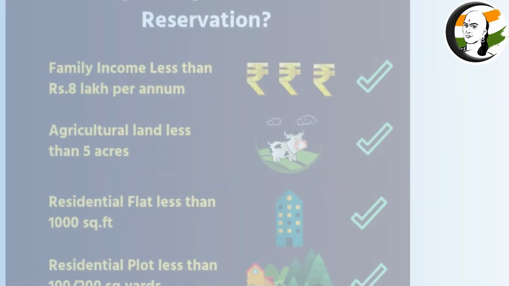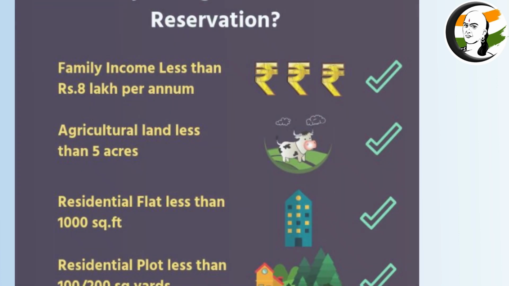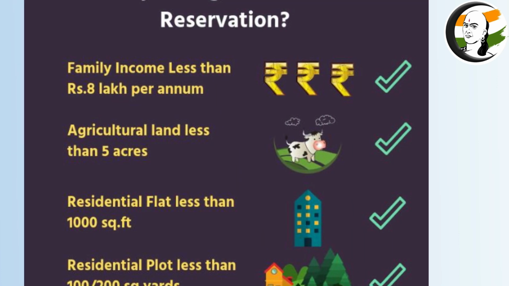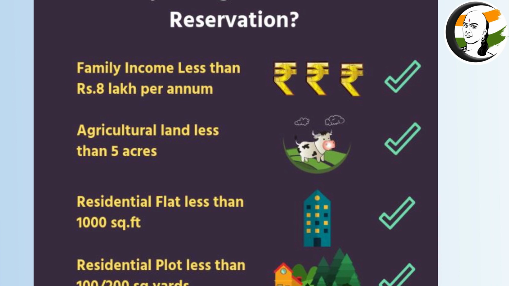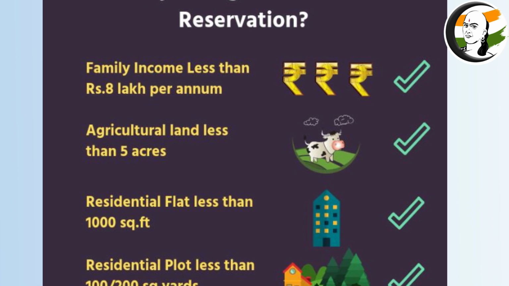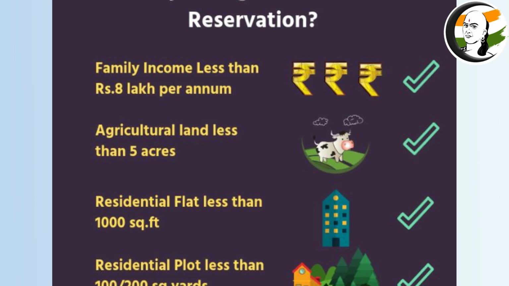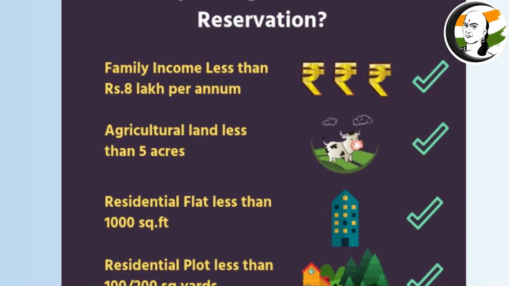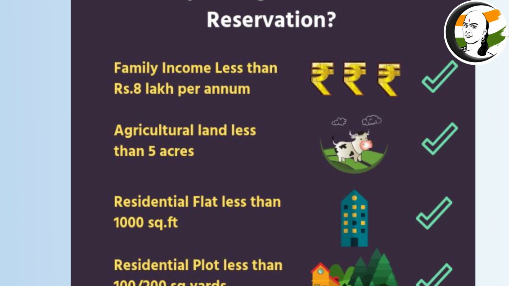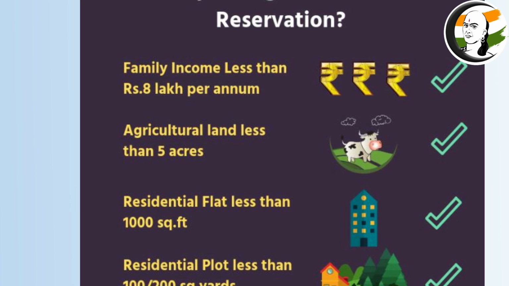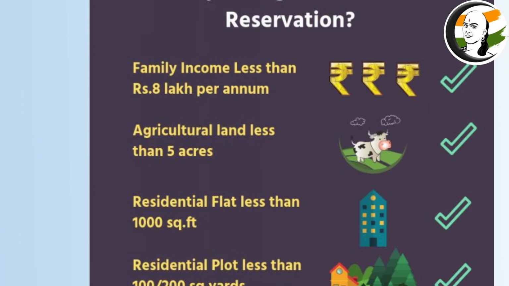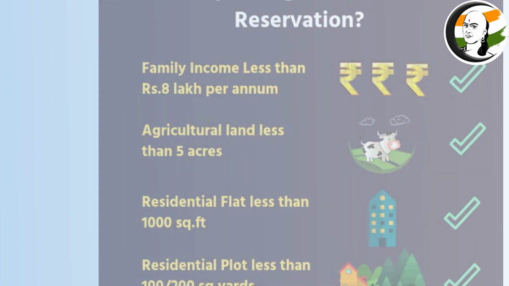The second criterion is your gross family income, not the individual income. The gross family income should be less than 8 lakhs. The family should not own agricultural land of 5 acres and above. It should not hold a residential property of 1,000 square feet and above. It should not have a residential plot of 100 square yards and above in certain municipalities. So these are the important criteria which define whether you're economically backward or not.